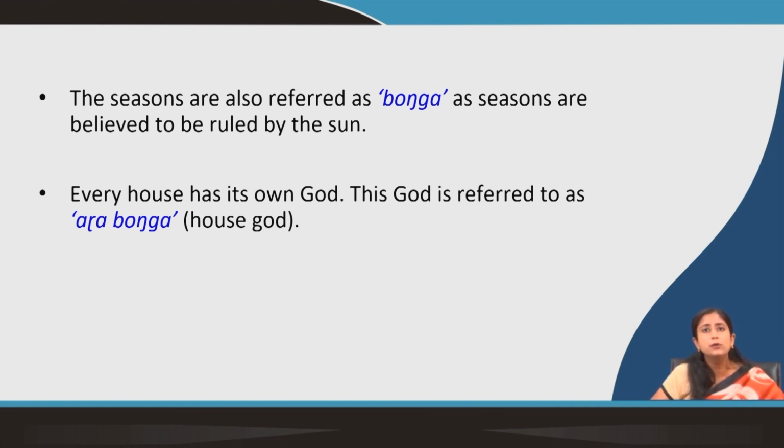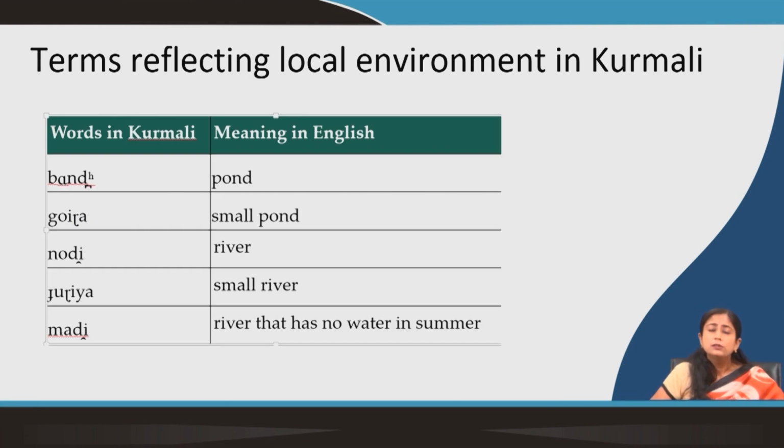Every house has its own god. That god is also referred to as Bonga. So, it is Ara Bonga, and now this Ara Bonga is not directly related to the sun, but still the word Bonga is used. So, that is one difficult task to translate, and then we see there are different local environment related terms.